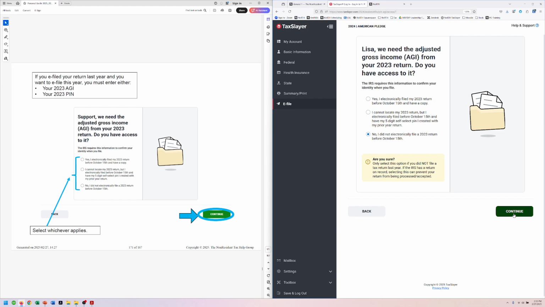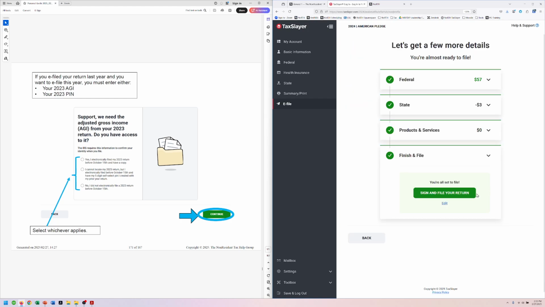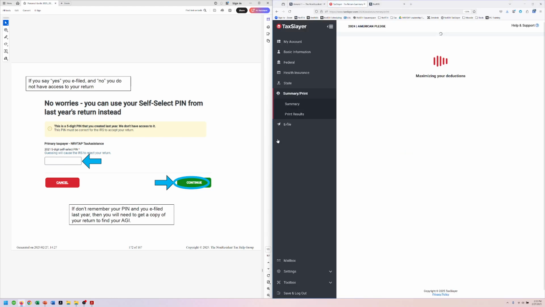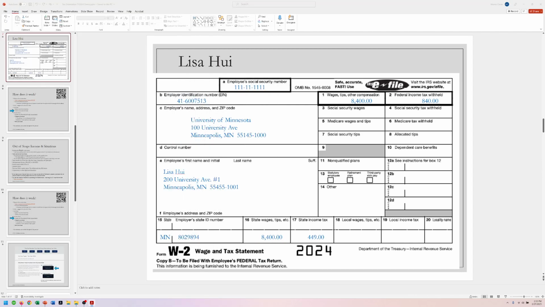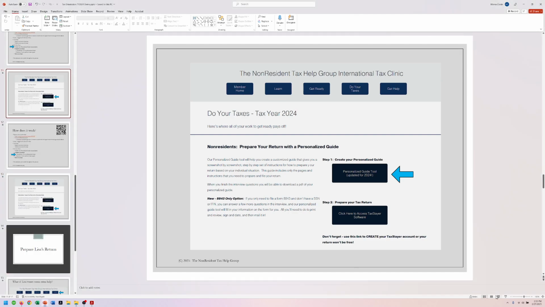So obviously I'm faking Lisa's information. We would create a PIN number. I'm going to do her zip code. There we go. All right, and if I click that button, that would actually really file the return. So you want to make sure that you're ready to do that. We're not going to do that. We're going to back slowly and carefully away from that one. All right, and come back to the demonstration and the slides. So we were basically right here.